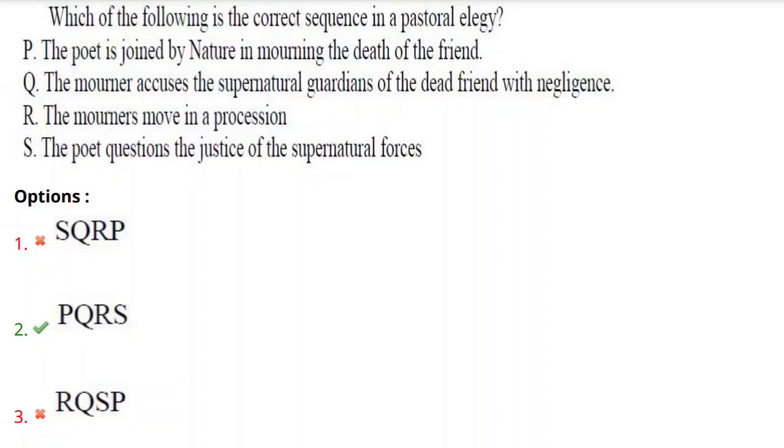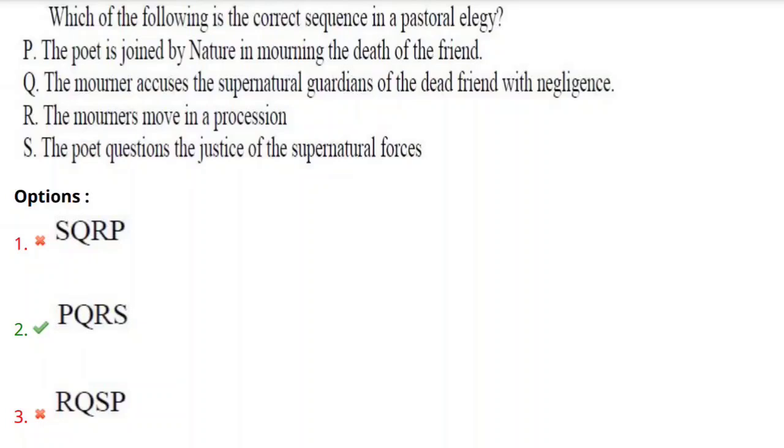Why the death occurred to their friend, their close persons. Yes, let's look at the correct order, and the correct order here is: the poet is joined by the nature in the morning, in mourning the death of the friend. Yes, this is obviously the first in the sequence. He joins the mourning, he joins the procession.